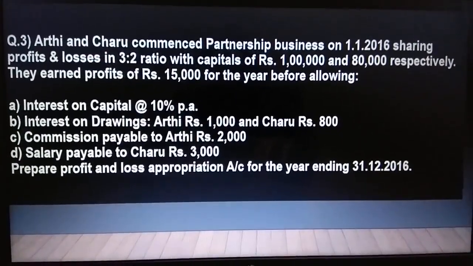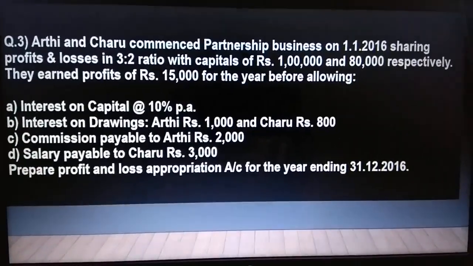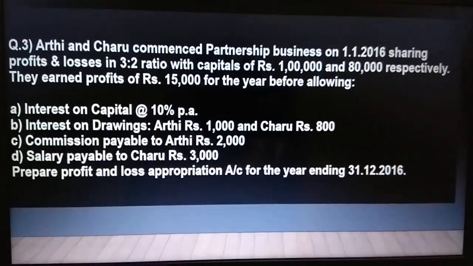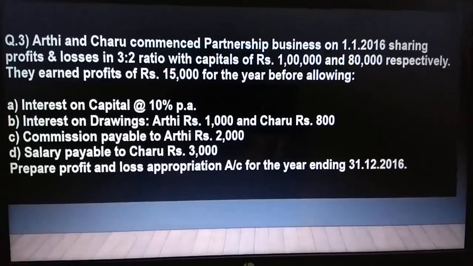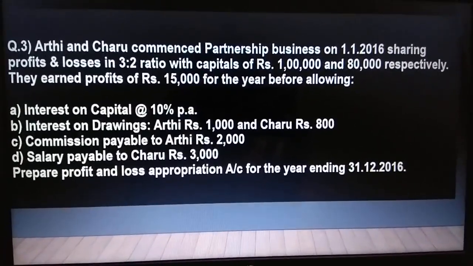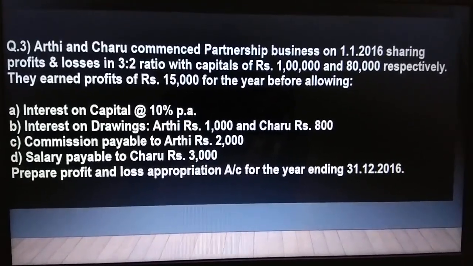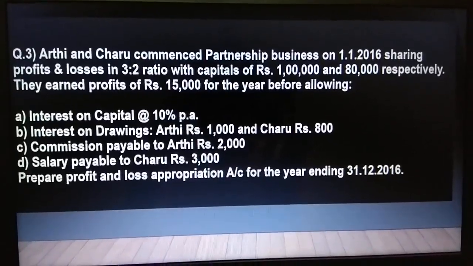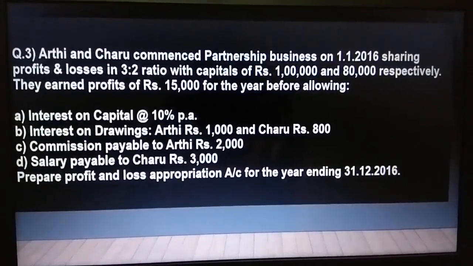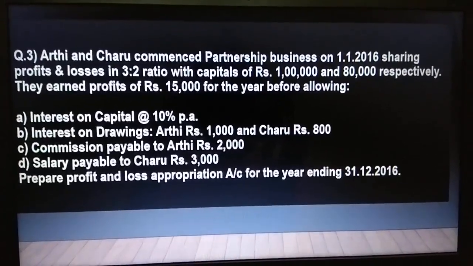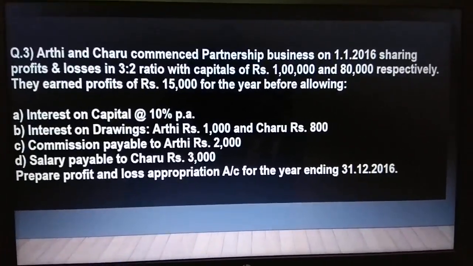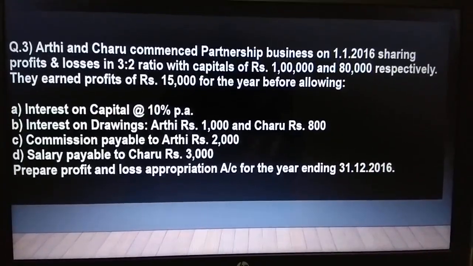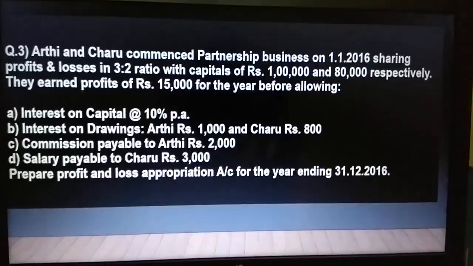Aarti and Charu commenced partnership business on 1st Jan 2016, sharing profits and losses in 3:2 ratio with capitals of rupees 1 lakh and 80,000 respectively. They earned a profit of rupees 15,000 for the year before allowing interest on capital at 10% per annum. Next, interest on drawings, Aarti rupees 1,000 and Charu rupees 800. Next, commission payable to Aarti rupees 2,000. Next, salary payable to Charu rupees 3,000.